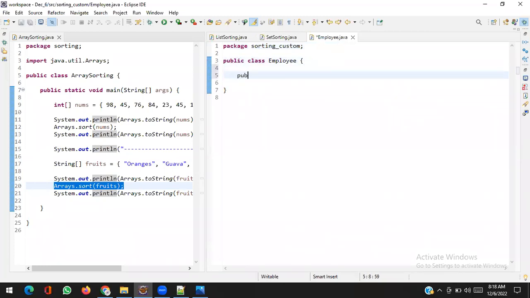For the sake of easiness I will create public members. Okay, no, I will do it the regular way. Private String name, private int age, and private double salary.